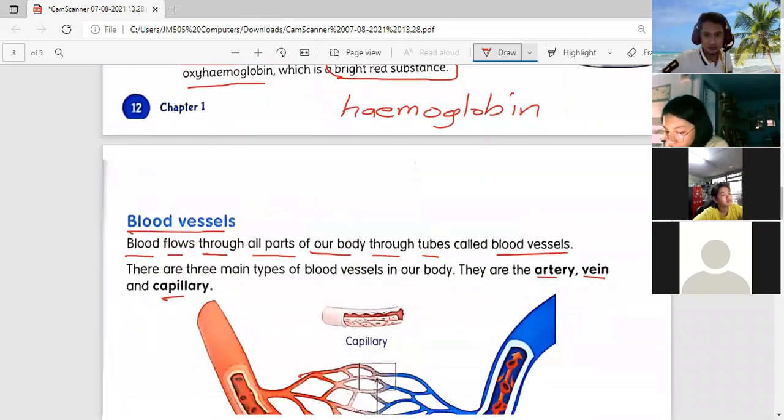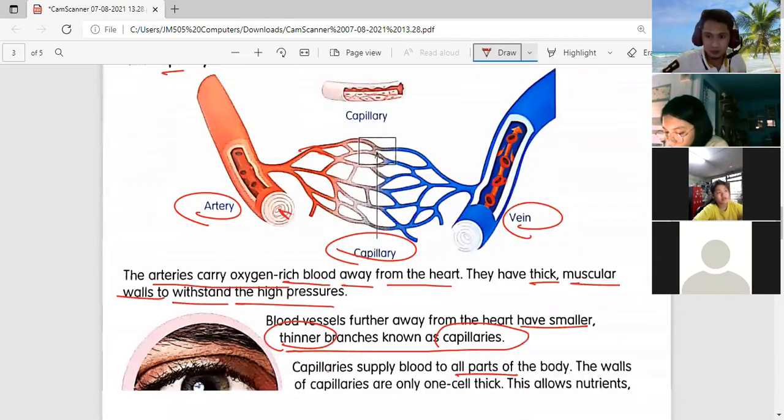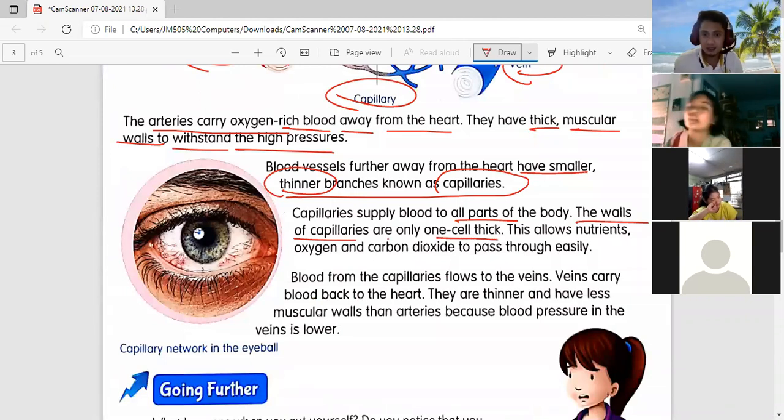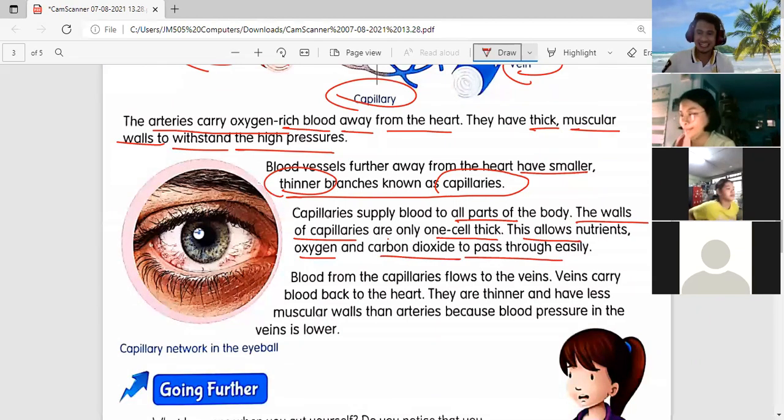So this one is very interesting for me, but I don't know for you. Okay? The walls of capillaries are one cell thick. These allow nutrients and oxygen and carbon dioxide to pass through easily.